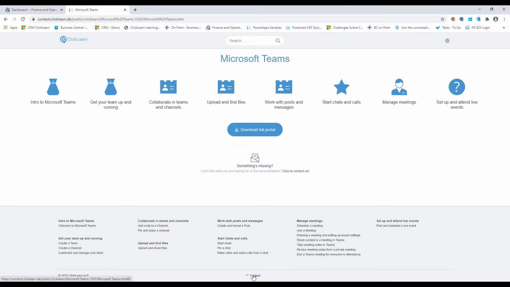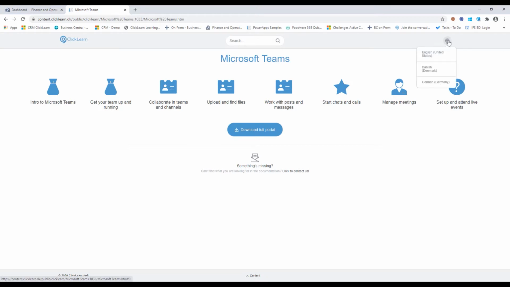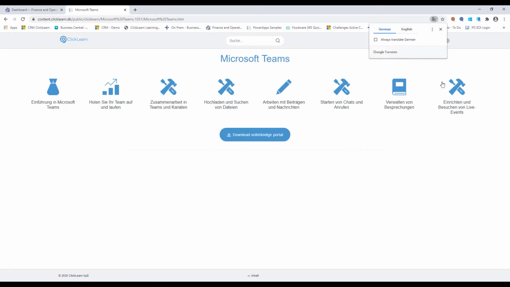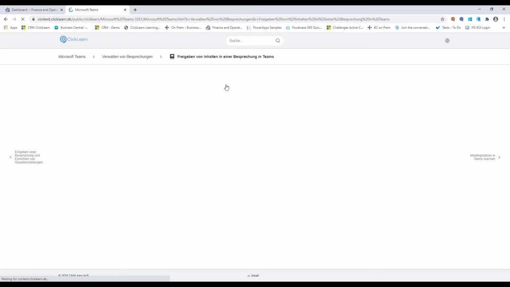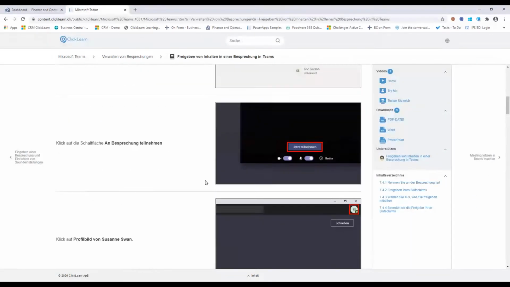And not only that, it's actually also delivered in multiple languages, because I've replayed this into Danish and German. So if I click on this and I'm an end user that wants to see this, you will see that the exact same work instruction we were just looking at before is now in complete German.